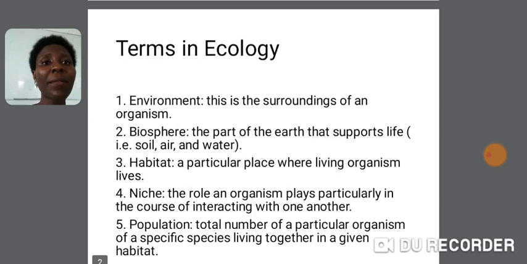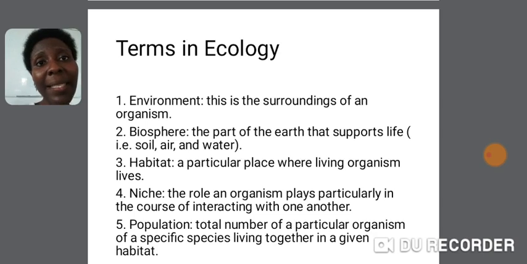Now, what about environment? What do we mean by that? Now, environment is the surroundings of an organism. So an environment can be internal or external. If the surrounding is within the organism, then it is internal environment. If it is the environment surrounding outside of the organism, okay, that is external environment.